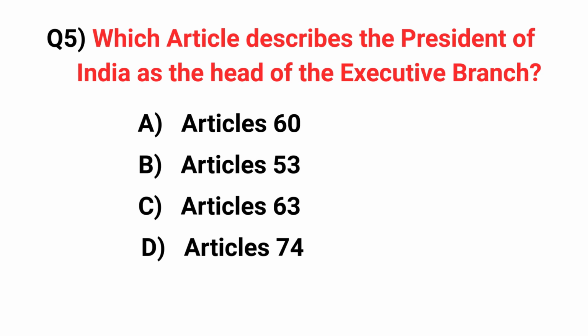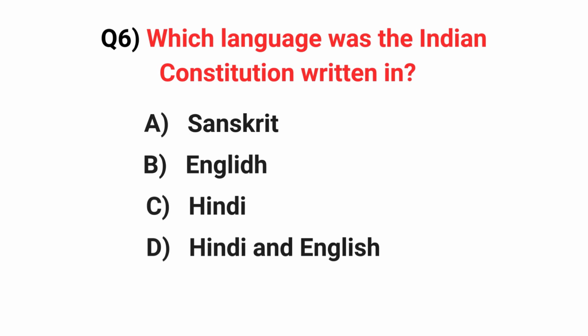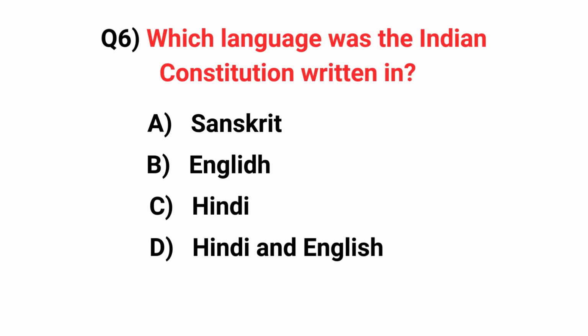Which article describes the President of India as the head of the executive branch? Answer is option B. Article 53. Which language was the Indian Constitution written in? Answer option D. Hindi and English.